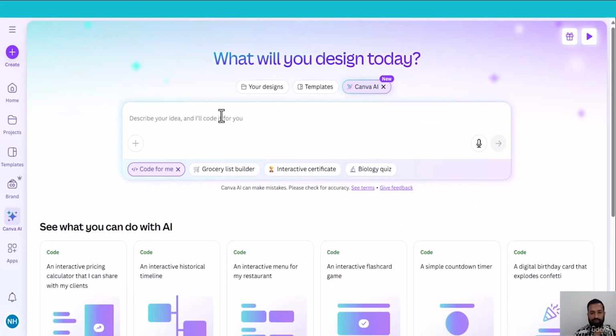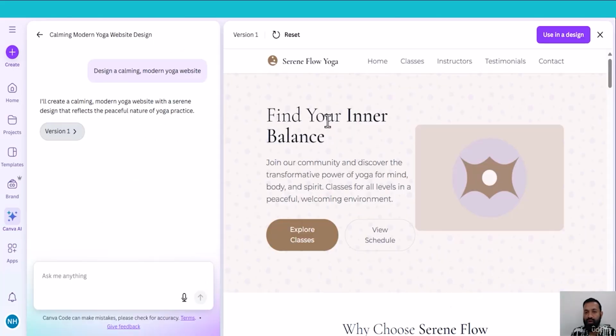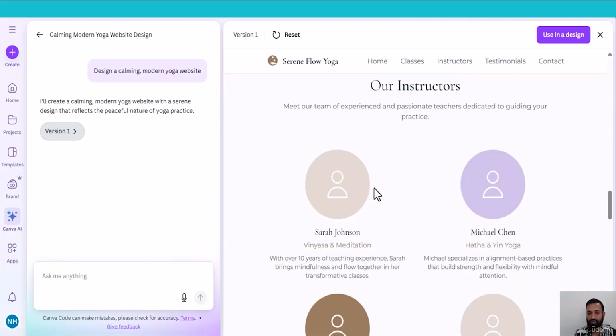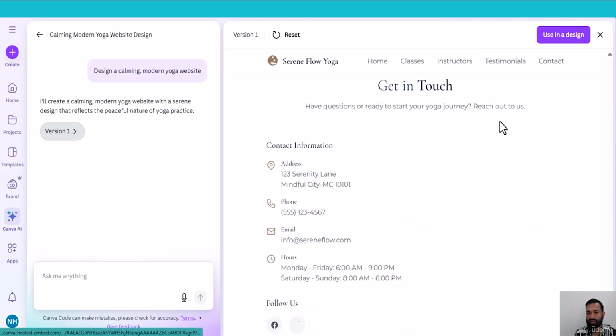So let's build a website. First, write the prompt: design a calming modern yoga website, press submit, and wait for the end results. Here we go. Canva Code created a comprehensive yoga website. It included home, classes, instructor profile, testimonials, and a contact form.